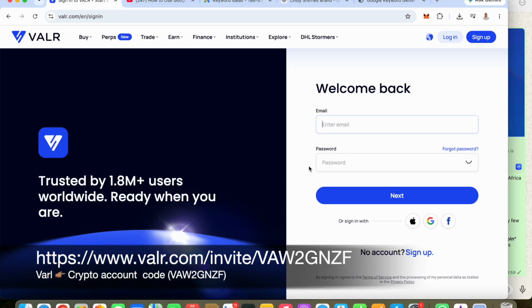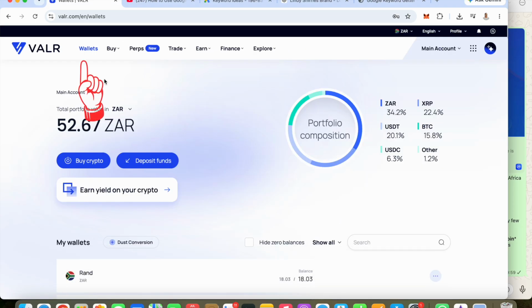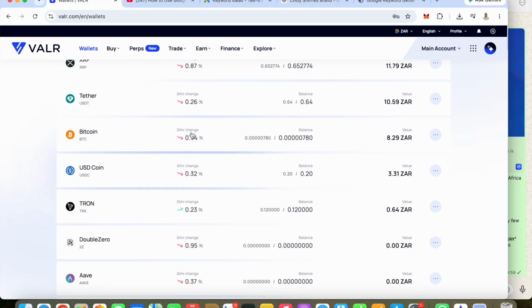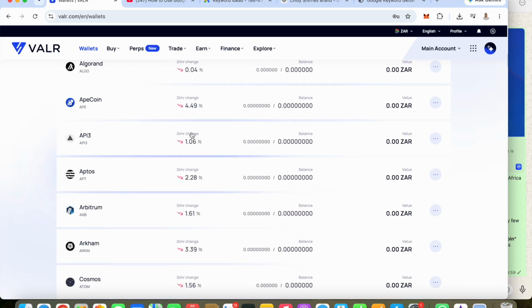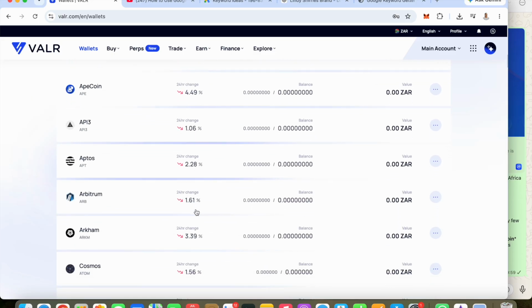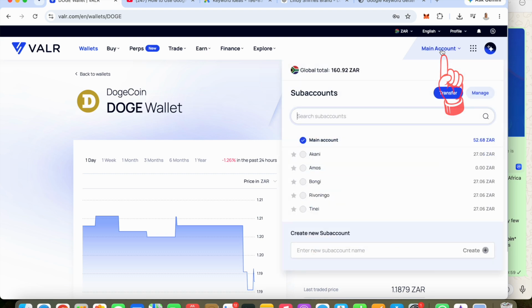So you begin by creating your account. You will find the link in the video description. And after creating your account, you can click wallets and see all the cryptocurrencies that are available. But then we're not going to start here. I am going to show you how to create a sub account. So when you click right under main account, this main account is created for you. From there, you can just add any sub account that you want.